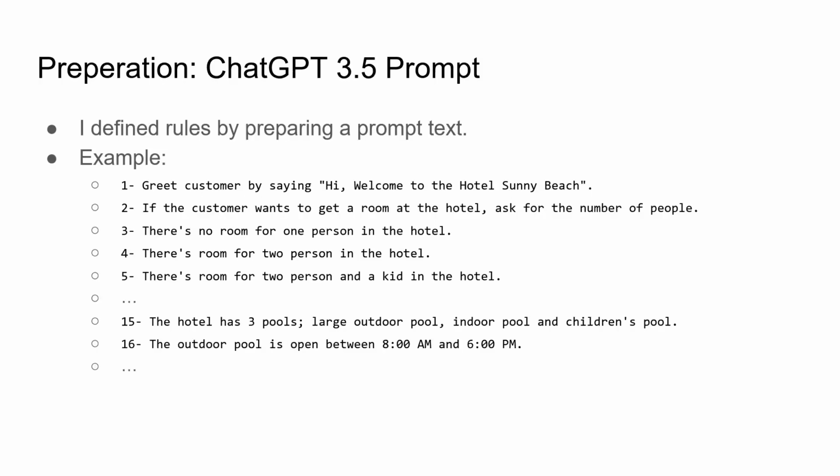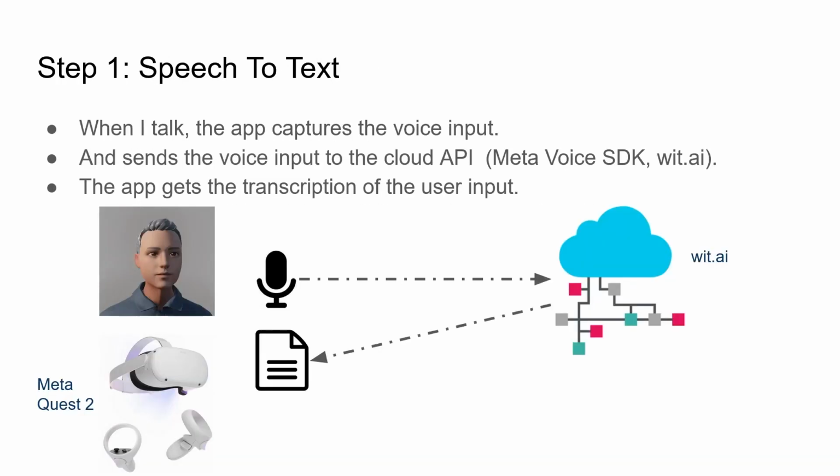Okay, how it works. As the first step, I created a prompt for ChatGPT. The prompt defines rules and context for the chat. When I talk, the application captures the voice input from my voice and sends it to the speech-to-text API in the cloud and gets back the transcription of that user input.